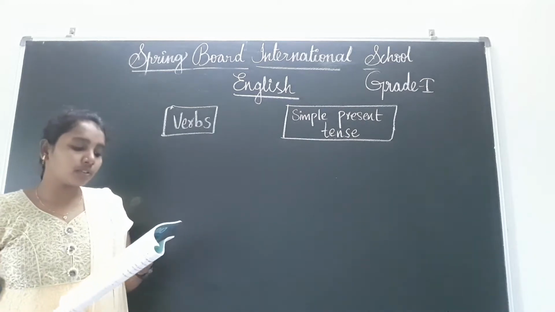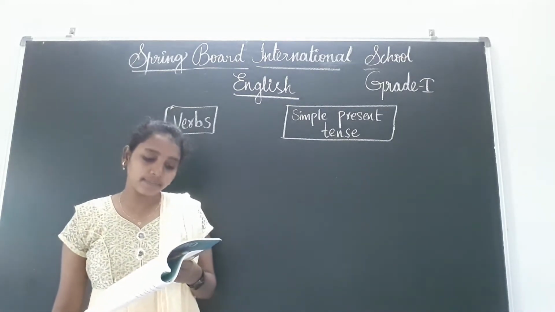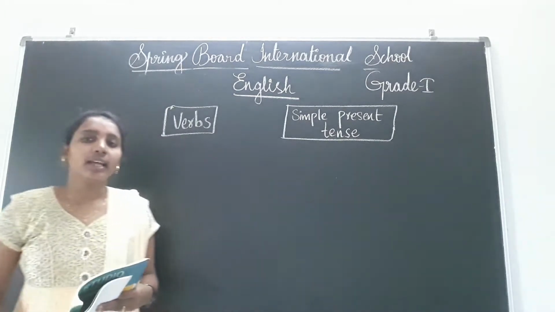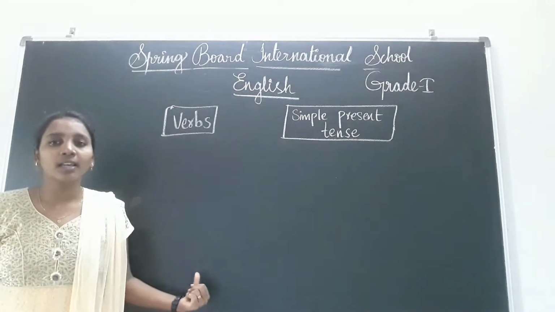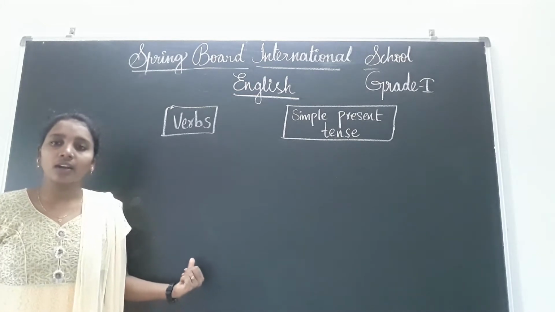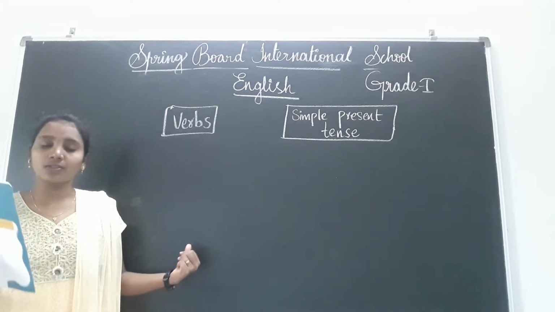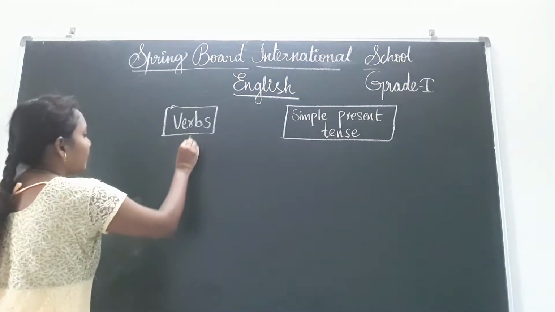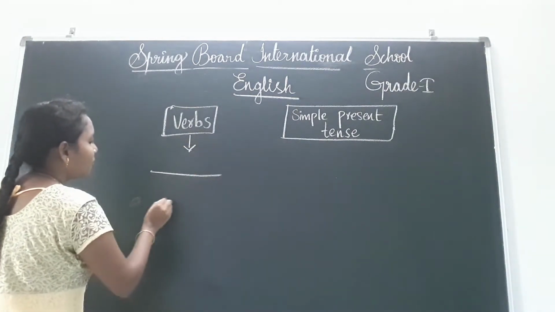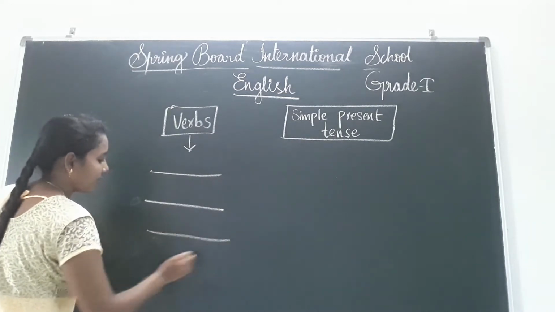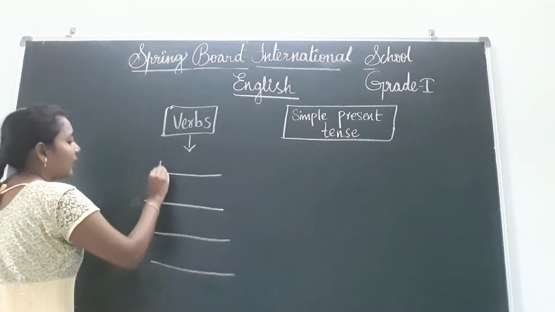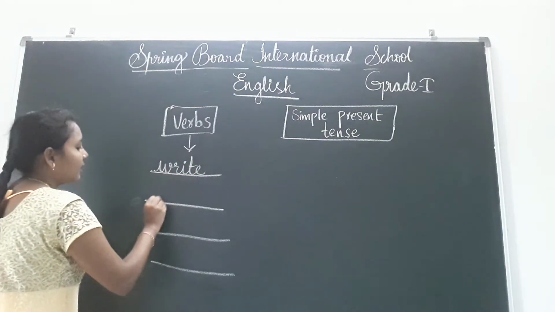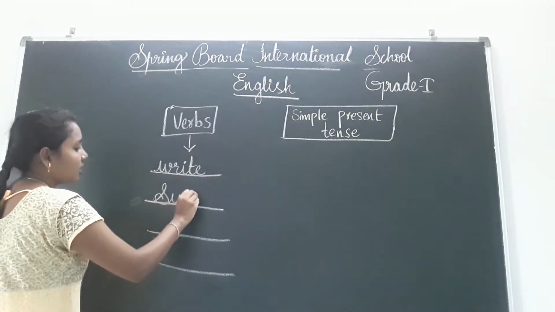Now what you have to do is, what are the action words? For example, dance, play. Write 4 verbs here. That means you have to write 4 verbs here. Already they have given dance, play also. Now let's write some more. They have given blanks, no? 4. Write there, children, everyone. Read along with me. W-R-I-T-E, write. S-I-N-G, sing.